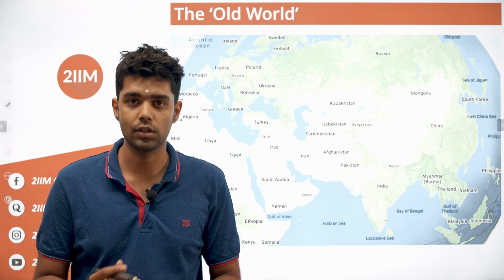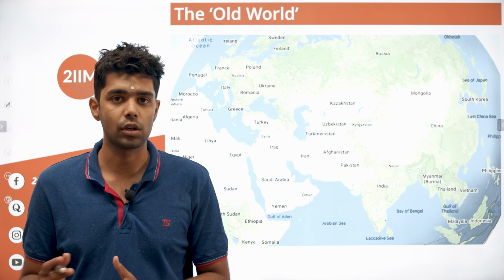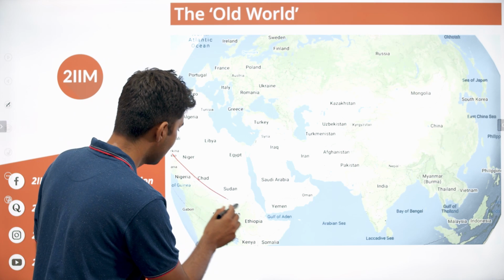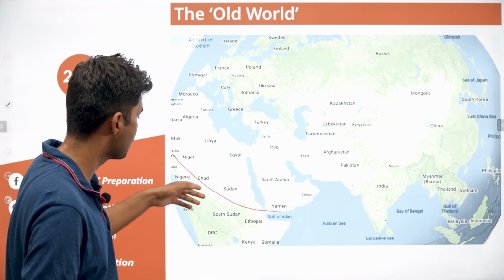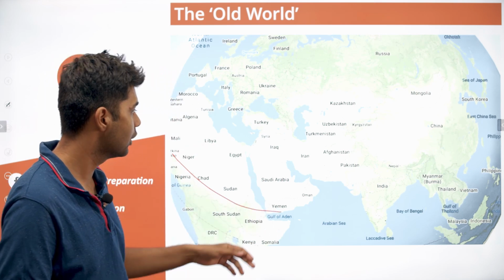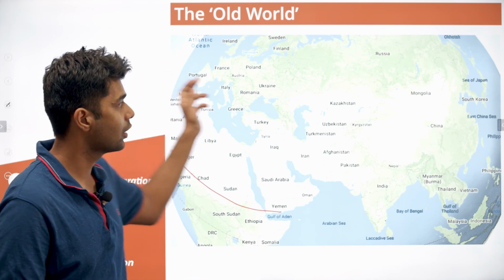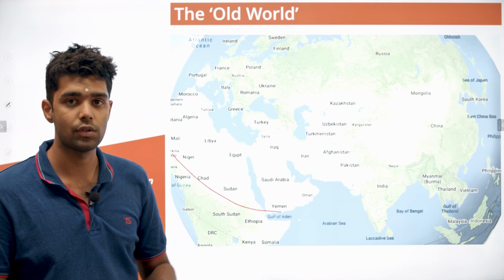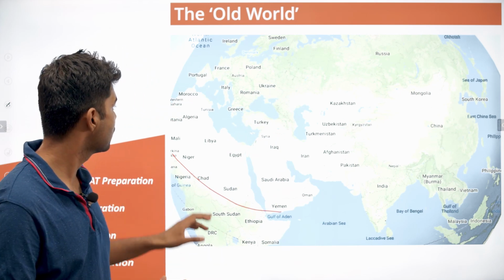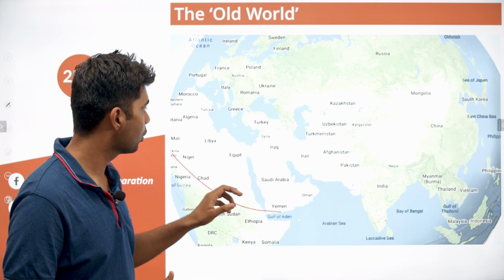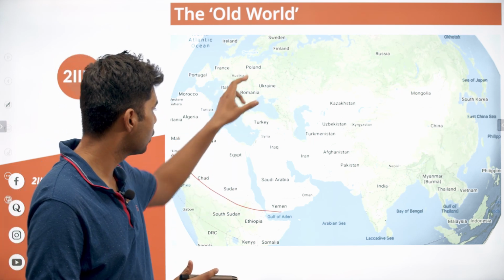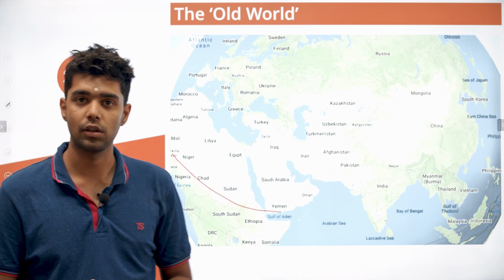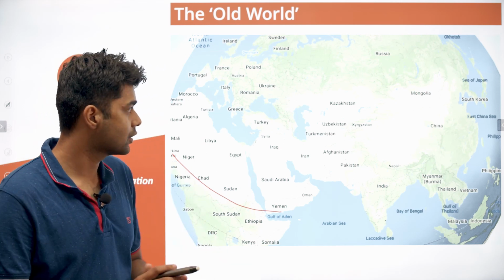So in the initial stages, when the world was not fully discovered, the people really thought that this was the extent of world. They did not even know that other nations beyond the Sahara Desert existed. They did not know that there was an America. They did not know that there was South America and all that. So those two continents were totally undiscovered. A lot of places were undiscovered. So Europe was very well known. Extensive contacts existed between Europe, Turkey, Persia, between India, China, and to some extent in Sahara Desert. So this is the extent of the world.